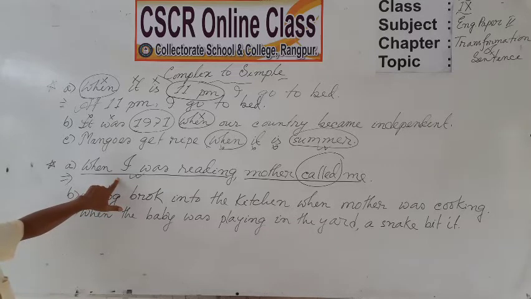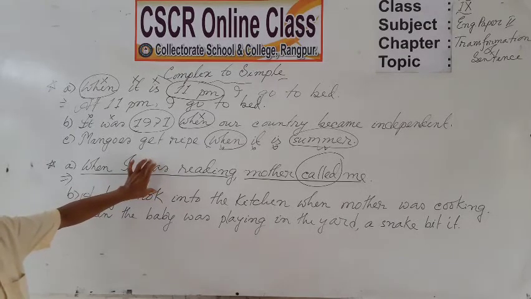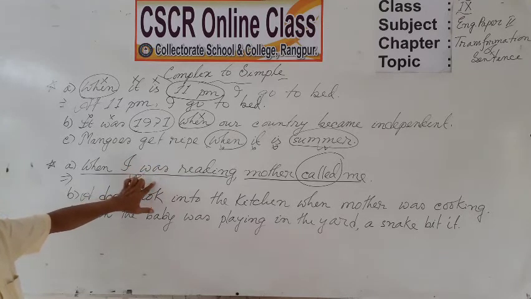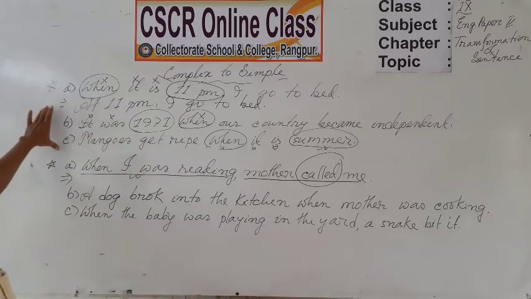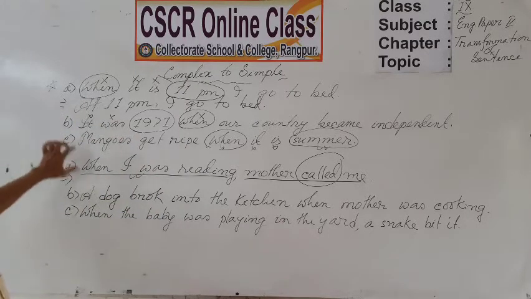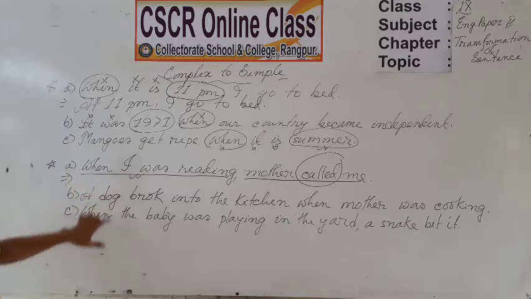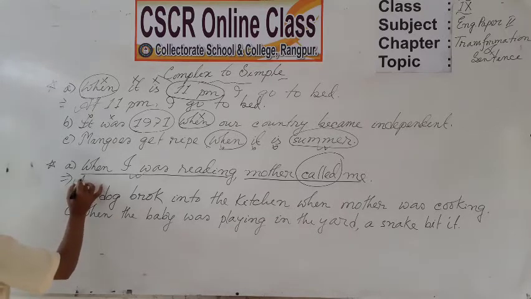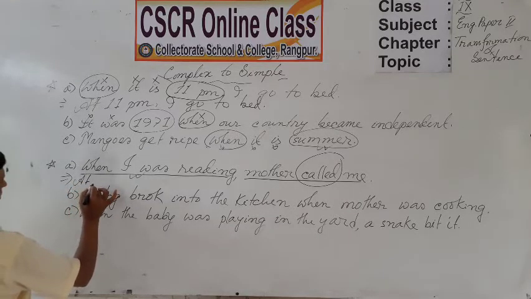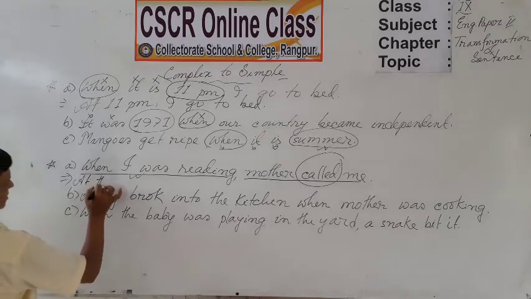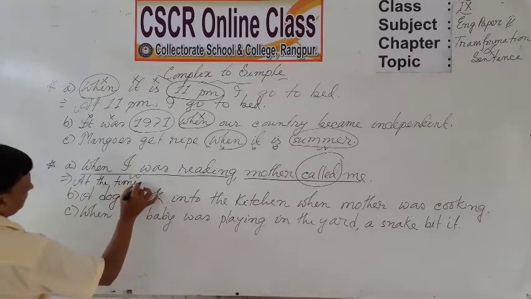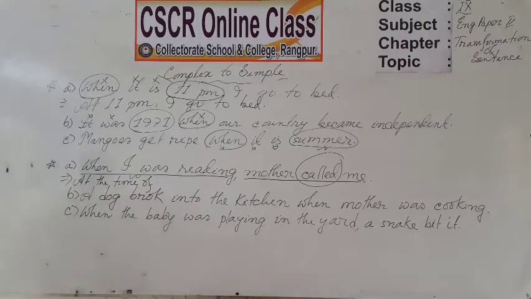If you have such kind of structures, dear students, but look at the sentence. Here there is no word or group of words which refer to time as in the above sentences. So how can we transform it into a simple one? Yes, we can start such a structure with the phrase at the time of.